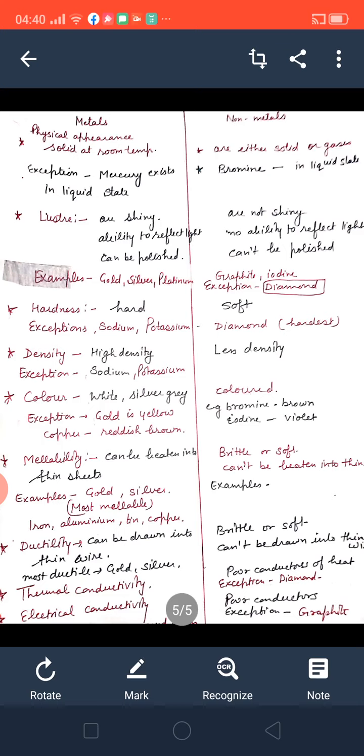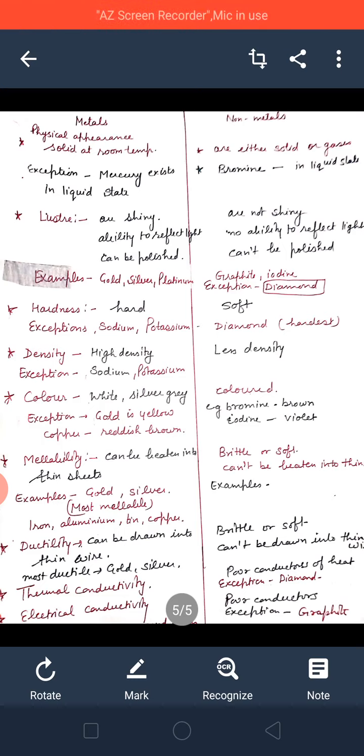Whereas non-metals are poor conductors of heat and therefore they are insulators. They are used in making handles of cookers and pans. Because they are insulators, they don't allow heat to pass through them. That's why when we cook food, we can easily pick them up.